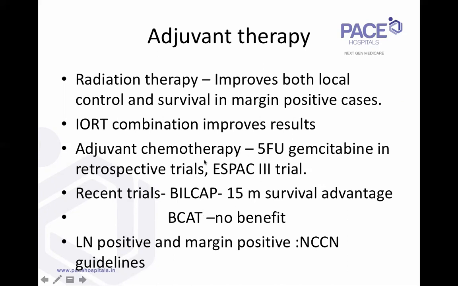The BILCAP trial, I think, was capecitabine. So these two trials have shown a definitive survival advantage of adjuvant therapy in the hilar cholangiocarcinoma group, while the BCAT trial showed no benefit. But according to the current NCCN guidelines, if they have lymph node positive disease or your margins are positive, NCCN guidelines say that you need adjuvant therapy.